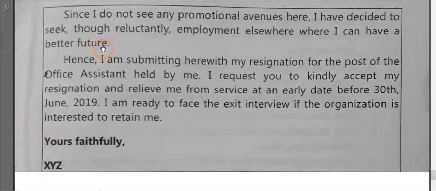For your better future prospects, you are resigning from the post. Hence, I am submitting herewith my resignation for the post of office assistant held by me. I request you to kindly accept my resignation and relieve me from service at an early date. You have to mention the date. And I am ready to face an exit interview also if you want, and then the complimentary close.